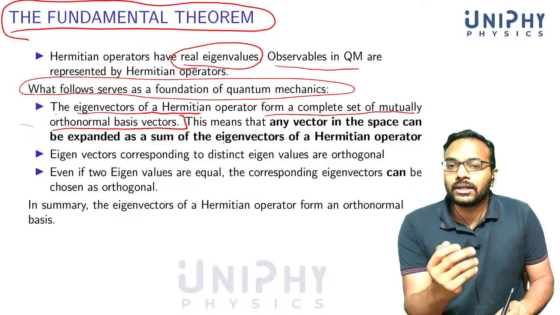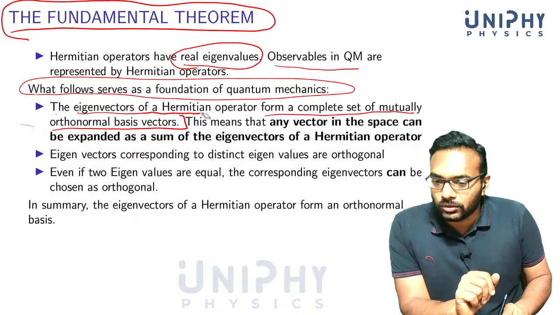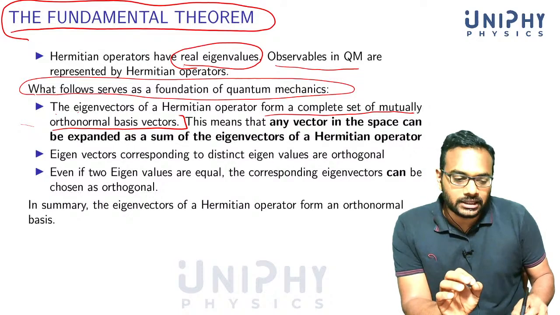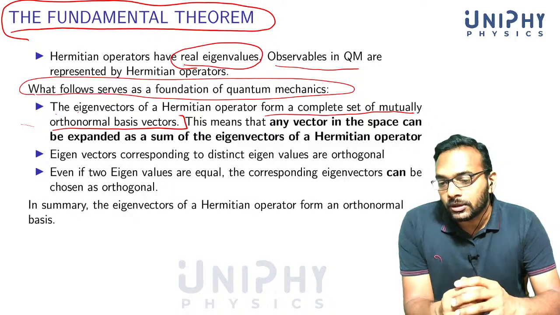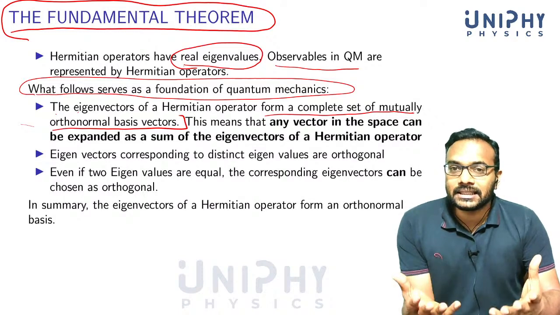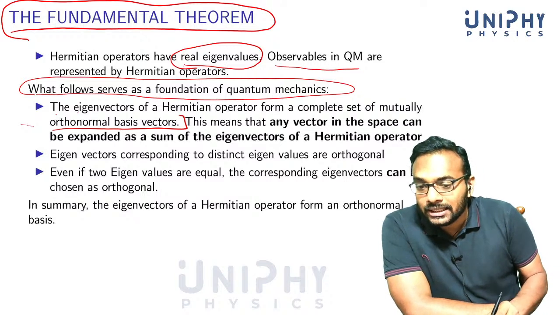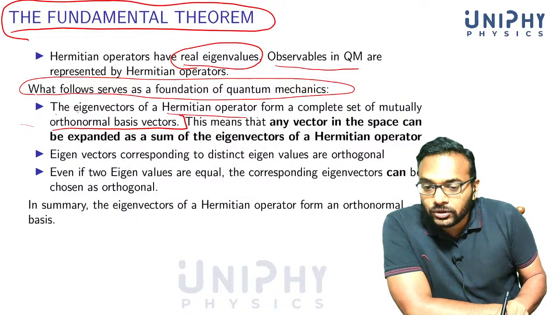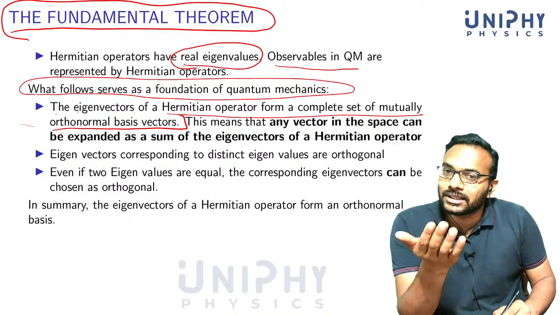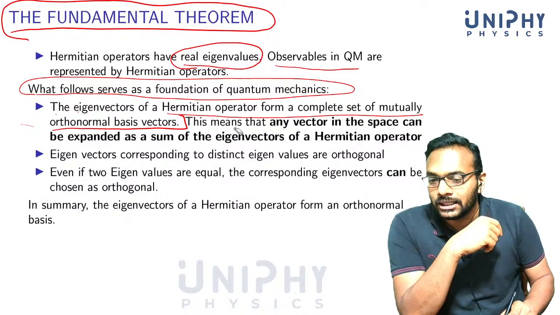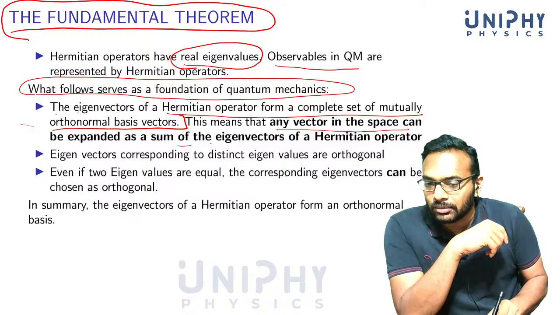This is the reason why quantum mechanics works. Without this, we couldn't have made this mathematical formalism. Fundamental to the way we calculate probabilities and expectation values is this theorem, that the eigenvectors of a Hermitian operator form a complete set of mutually orthonormal basis vectors. If this weren't true, we couldn't do what we were doing. So this means that any vector in the space can be expanded as a sum of the eigenvectors of a Hermitian operator.